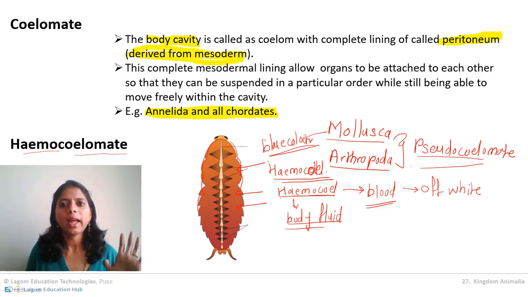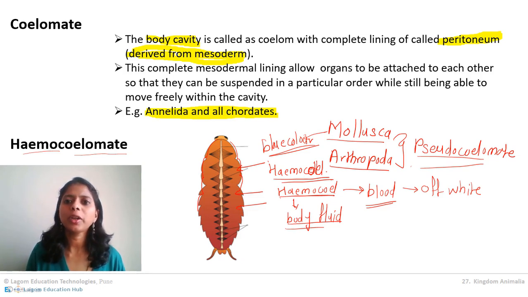So animal classification on the basis of coelom gives four different types of animals: acoelomate, pseudocoelomate, coelomate and hemocoelomate. And coelom is the body cavity. It can be clearly seen during the embryonic condition, but when we grow up and develop, the coelom is filled with different organs, as well as blood vessels and muscles in the case of human beings.